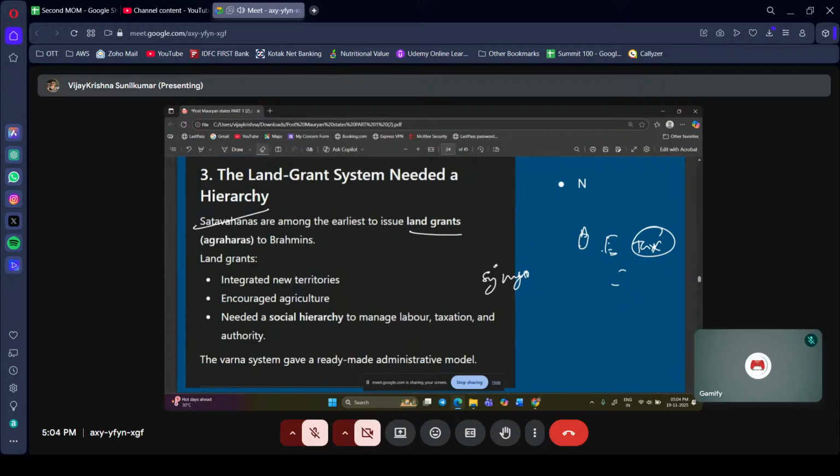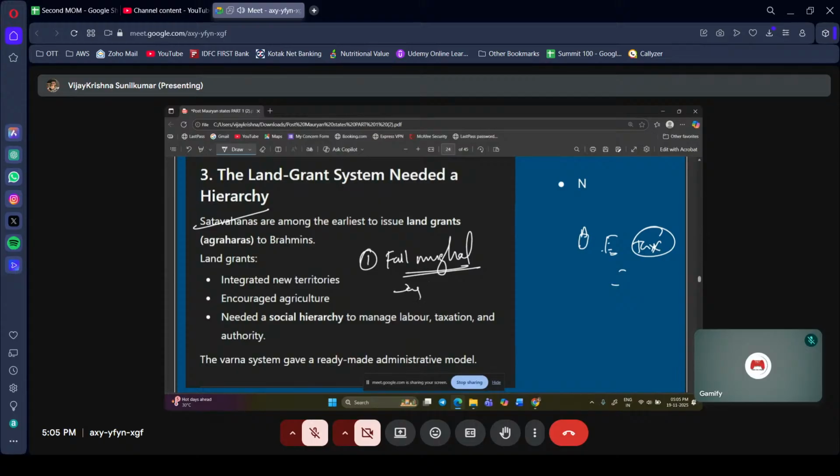It continues till the reign of the Mughals, and one of the reasons for the fall of the Mughals was the Jagirdari crisis, which we will discuss in modern Indian history. That is why I have just mentioned this, the land grant thing. The Satavahanas are among the earliest to issue land grants, agraharas.